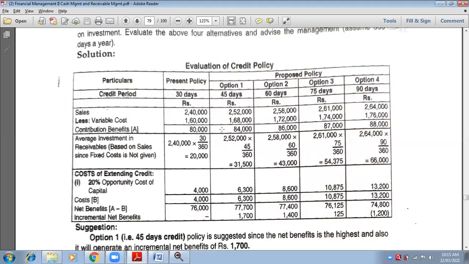Next, option number 2. 2,58,000 sales minus contribution 86,000. 1,72,000. Variable cost will be in the bracket. 1,72,000 in the bracket. Option number 3. What is the answer of variable cost?